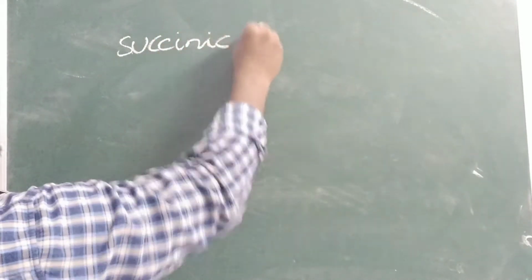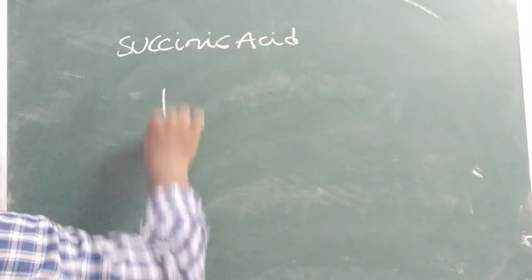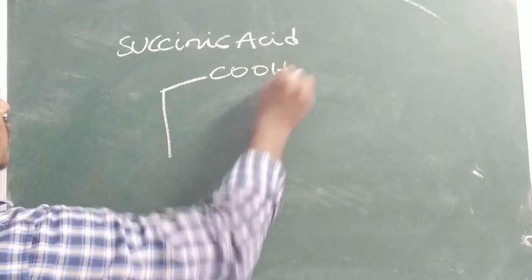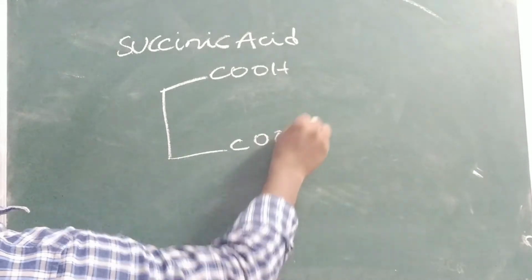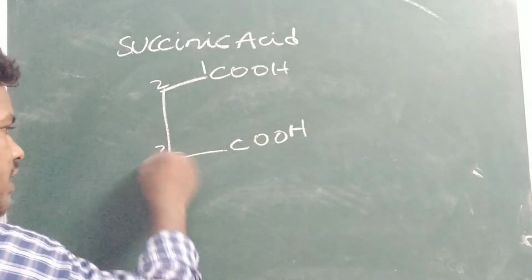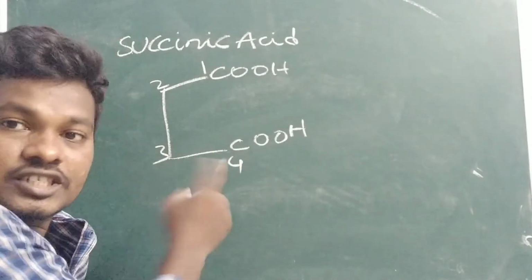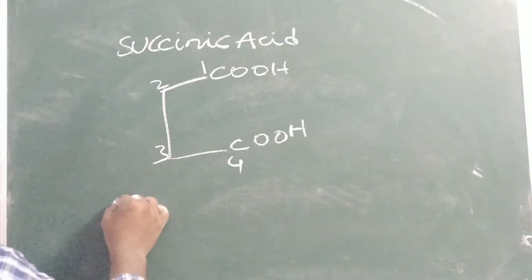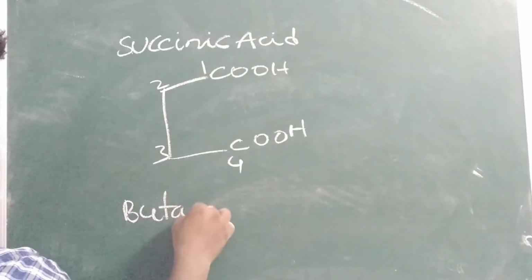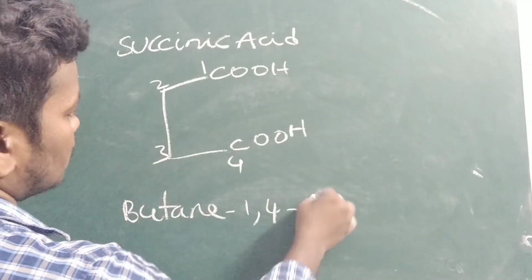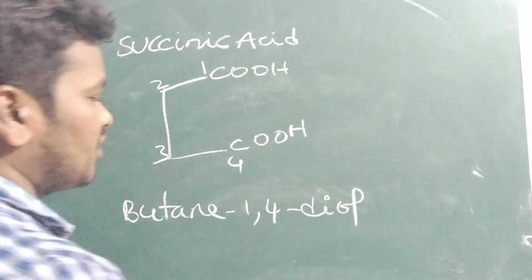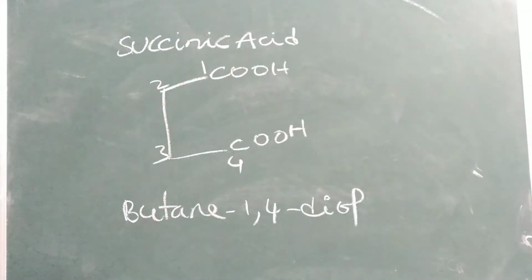Write the formula for succinic acid. Succinic acid is a simple dicarboxylic acid with COOH groups. If you count 1, 2, 3, 4, here we are counting the functional group carbons too. So now you can write butane, 4 carbons are there. At 1,4 positions two OH groups are present, that's why I have written it as a diol. Next example you can see.